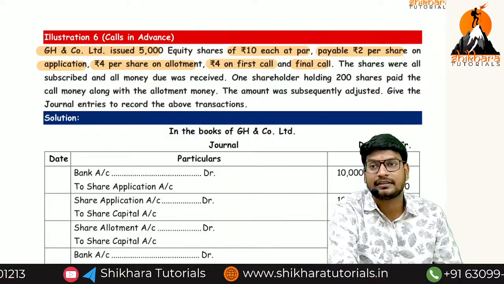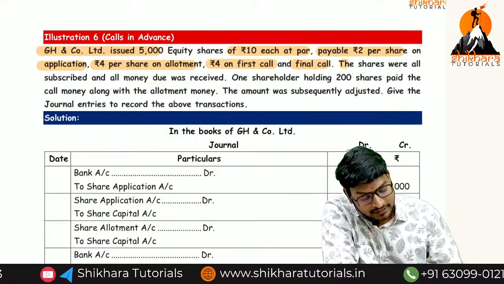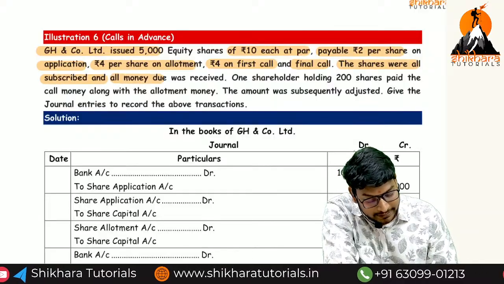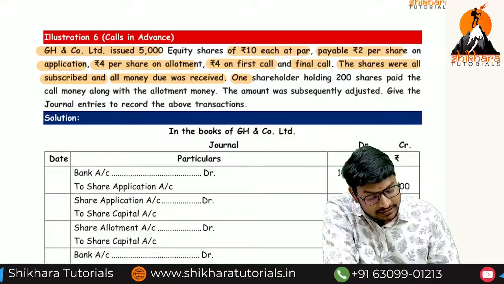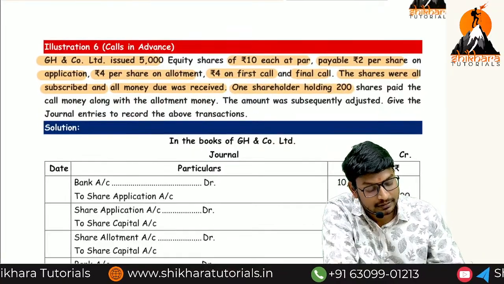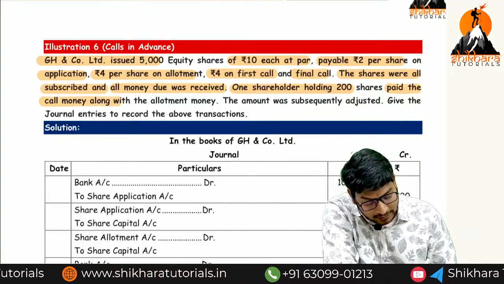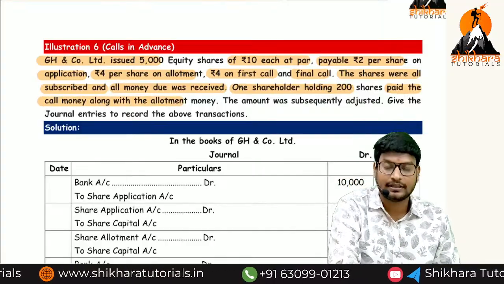How many installments are there, ma? Only 3 installments. The shares were all subscribed and all money due was received. One shareholder holding how many shares, ma? 200 shares paid the call money along with the allotment. That means what is the concept, ma?